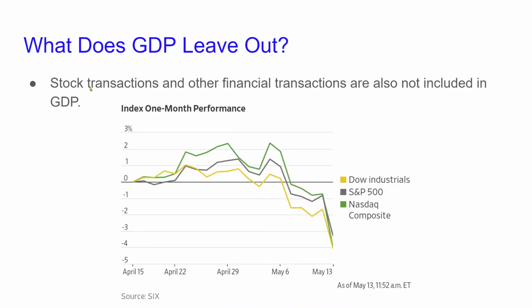Stock transactions and other financial transactions are also not included in GDP. Okay, so anything that happens on the Dow, the S&P, NASDAQ, and there's a lot of money that's going back and forth, that's not included.